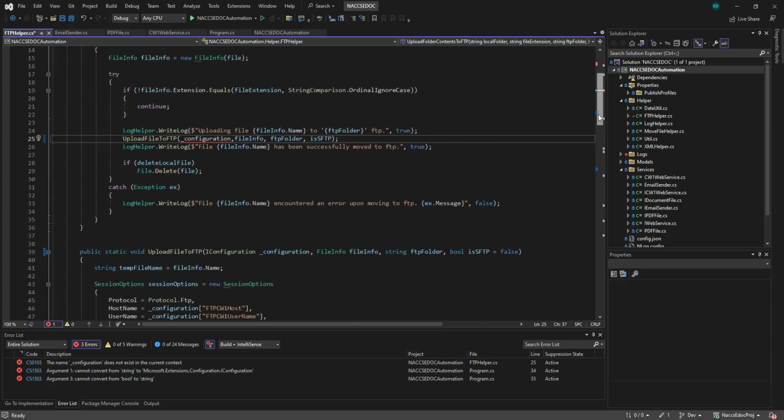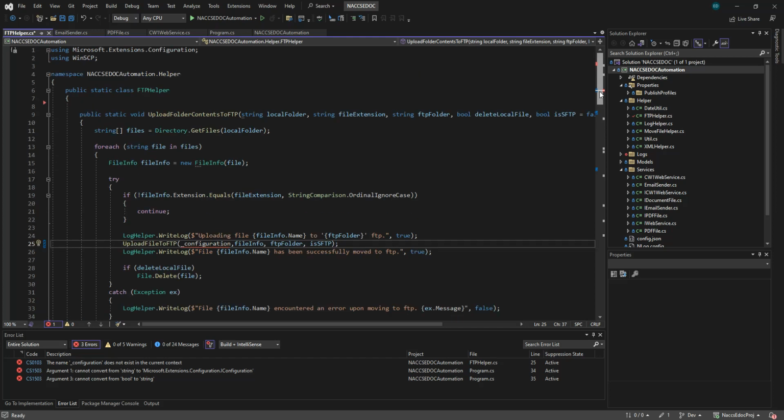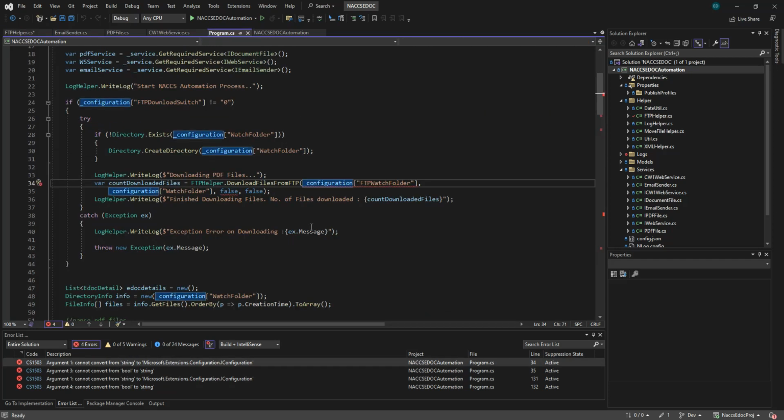Where should we get this configuration? FTP folder. So we need to pass here. We can have the configuration, and then this one, there's a parameter, configuration. You just pass it.